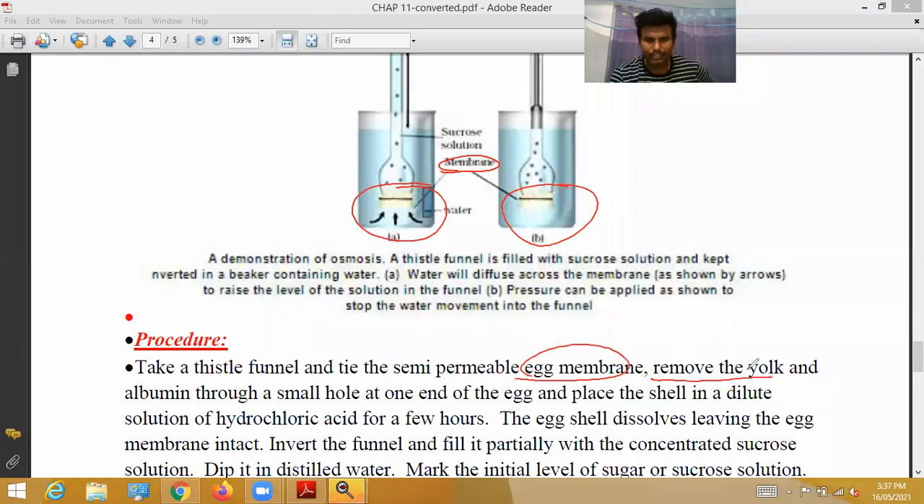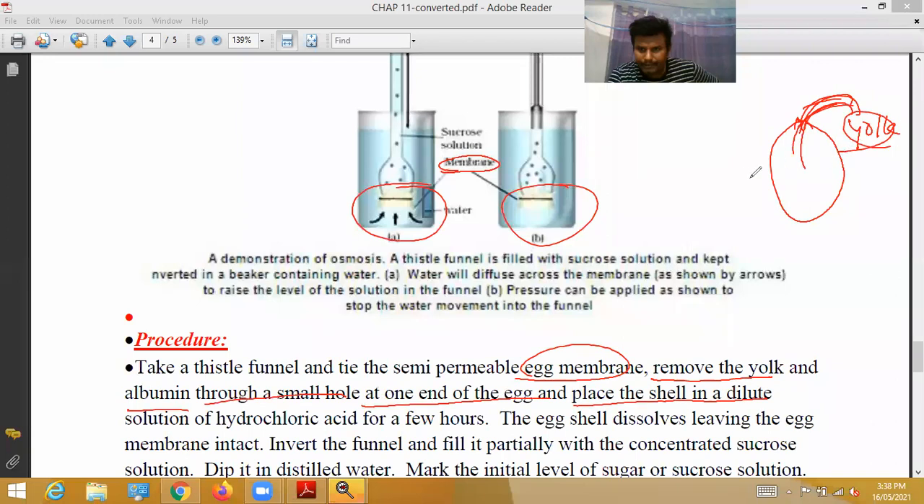See, remove the egg yolk. Take an egg. Carefully puncture it here. Make a hole and remove the complete yolk, the yellow part and the white part, and the albumin. Remove the yolk and albumin through a small hole at one end of the egg and place the shell in a dilute solution. Completely remove the yolk and albumin, then keep it in HCl solution. The HCl will dissolve the white shell completely.